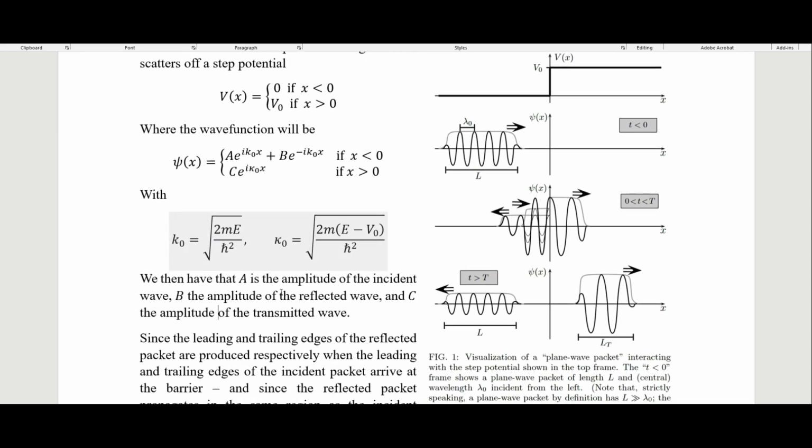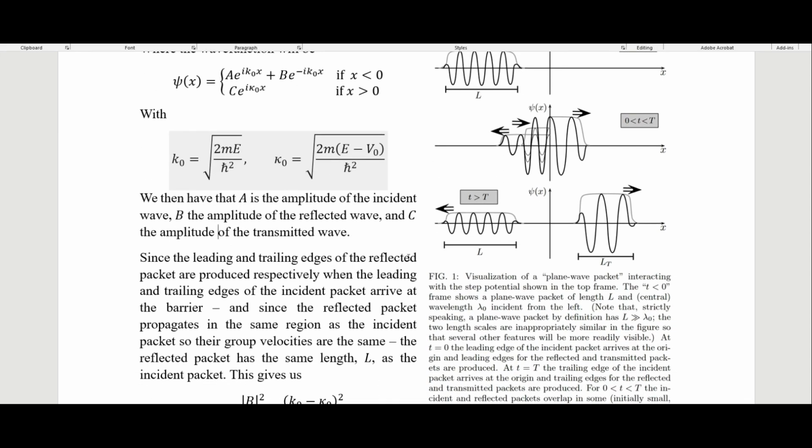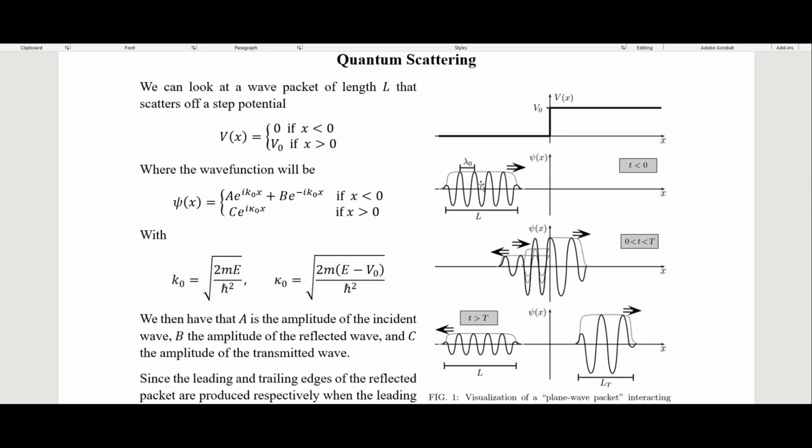Since the leading and trailing edges of the reflected packet are produced respectively when the leading and trailing edges of the incident packet arrive at the barrier, what that means is that we have this incident wave right here. When the leading edge of this hits this potential, it will produce the leading edge of both our transmitted and our reflected waves.